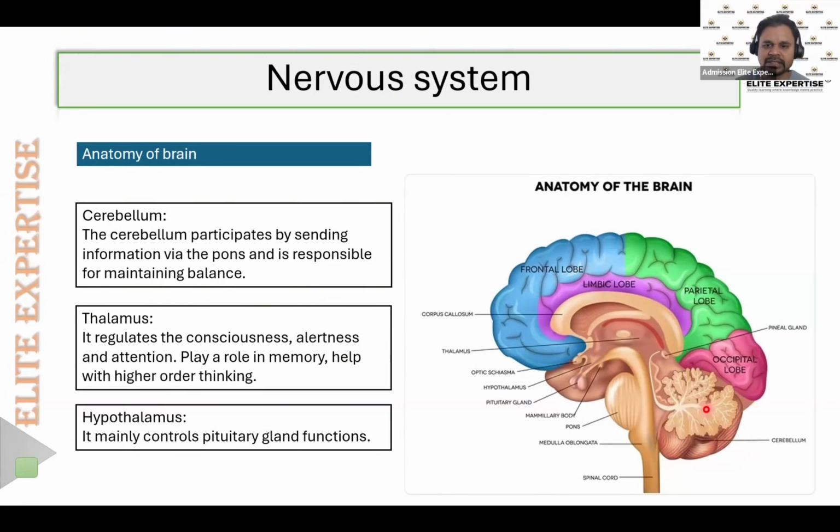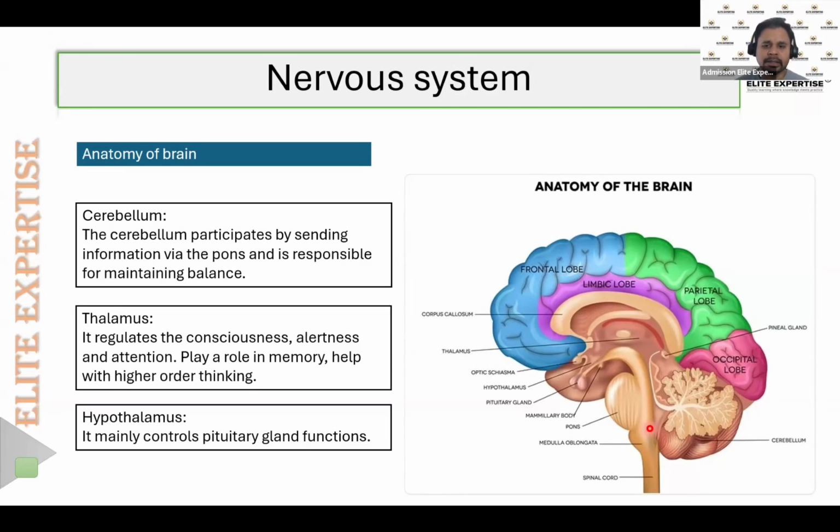The cerebellum will coordinate with the other parts of the brain and with all our neurons, and it will make sure that while we are standing or walking, or when we stand at a high level height and try to balance our body, the cerebellum plays a major role. It helps to balance our body. So that's the main function of the cerebellum.